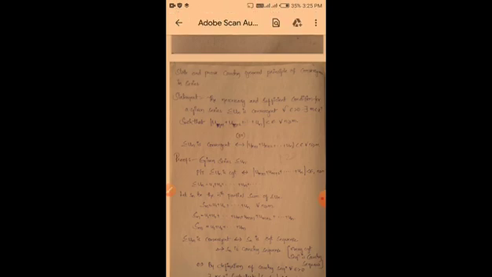And next is here, this is also an important theorem. State and prove Cauchy's general principle of convergence in series.